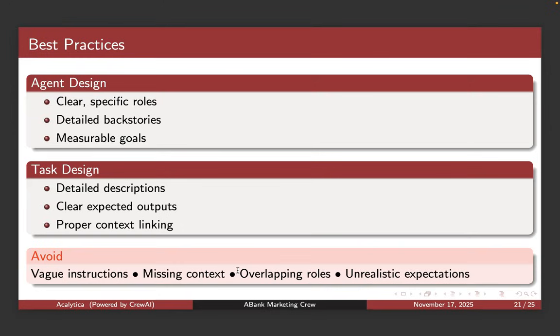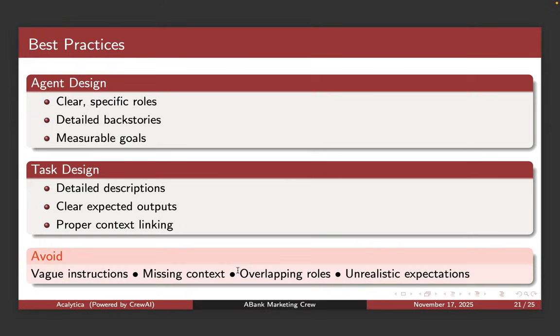and proper context linking. So you need to tell us if the context is coming from prior agents, then you need to specify that, and you need to tell us if there are other sources of context that you're plugging in, if it's a CRM or social media activity or whatever data. It could be secondary or primary data that you have. Then you need to plug it in as well. So things to avoid: vague instructions, missing context, overlapping roles, unrealistic expectations.